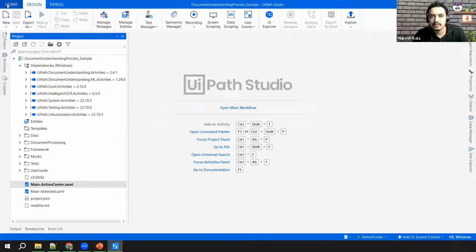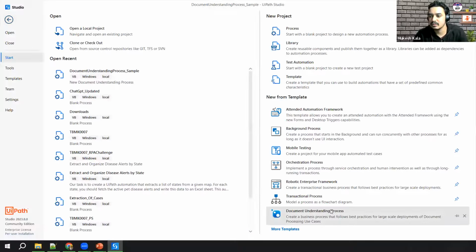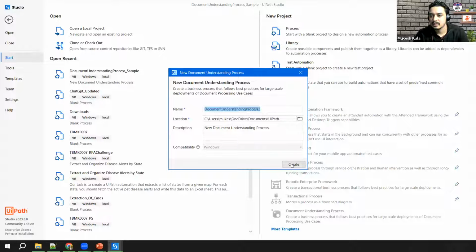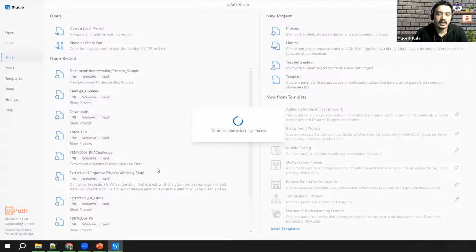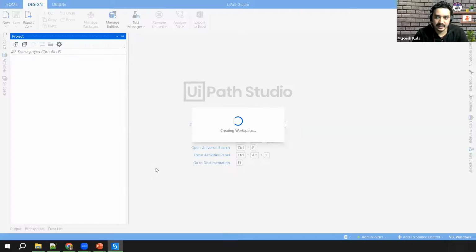Okay, I think it's facing some issue. I might have deleted something. So let me create a new template. I'll say create. Okay, so it has both the things, attended and unattended, right? Meanwhile, it is again creating. It takes some 3-4 minutes to load this solution.